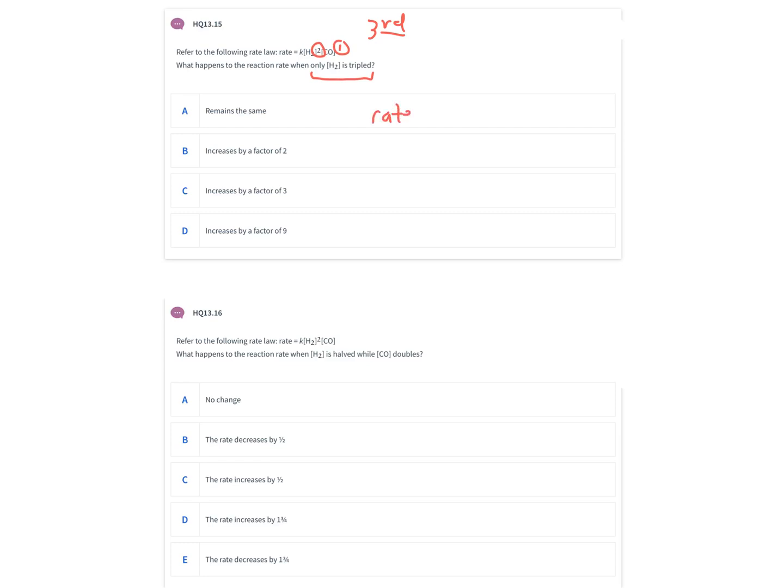Plugging in hypothetical concentrations, we could say the rate equals the rate constant times the concentration of hydrogen, and we'll say hydrogen is 2 molar squared times the concentration of carbon monoxide, and we'll just say carbon monoxide is 1 molar for the sake of the calculation. So we'll square this concentration, multiply it by 1 to get a final rate of approximately 4 molar times the rate constant. The rate constant doesn't really matter at this point. We want to look at what happens to the rate when we change those concentrations.